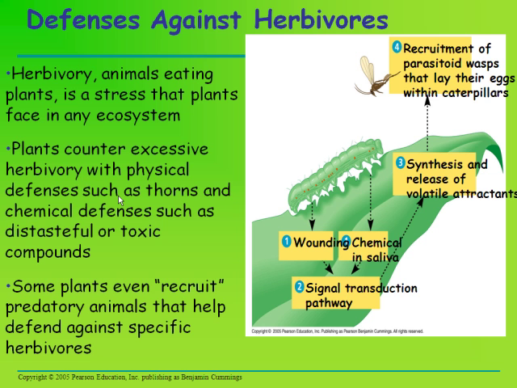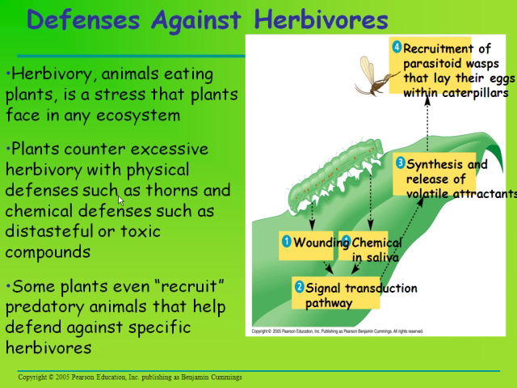The caterpillar wounds the leaf, and a chemical in its saliva triggers a signal transduction pathway which synthesizes and releases volatile attractants that recruit parasitoid wasps, which lay their eggs within the caterpillars.